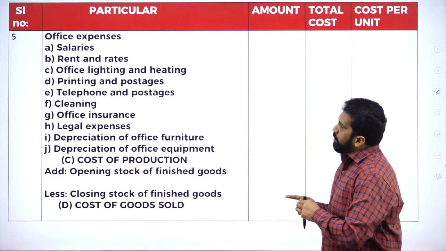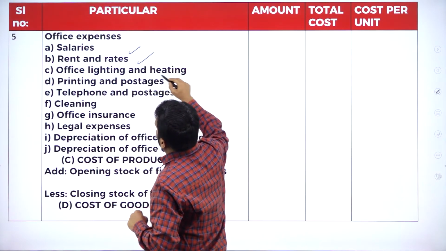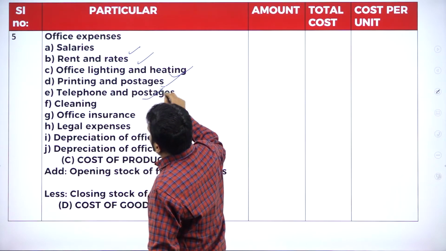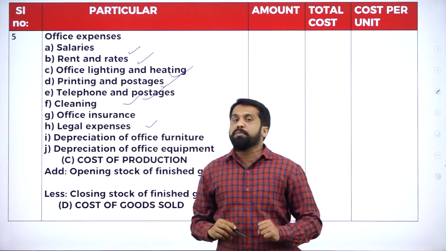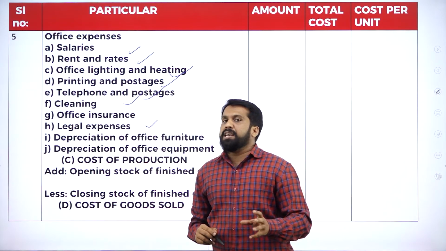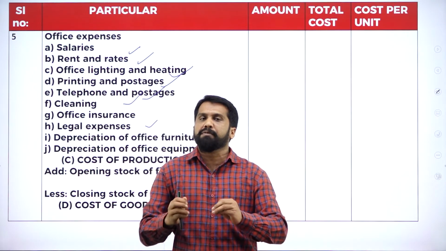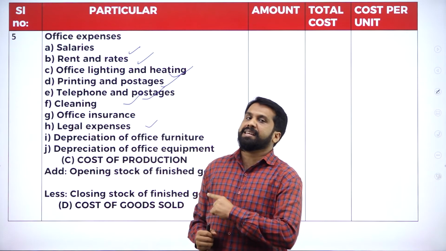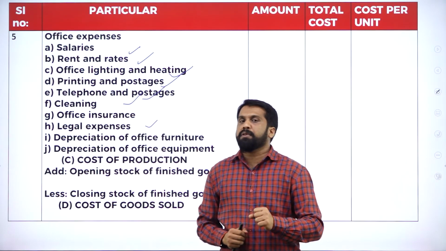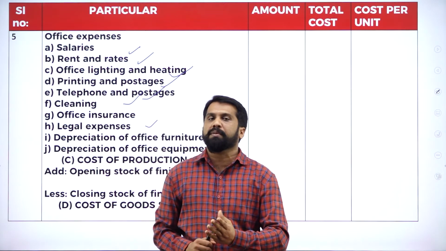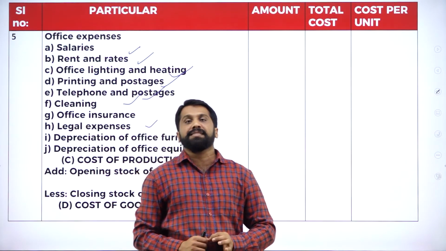Now, telephone expenses, salary, rent, office lighting, printing, telephone, cleaning, office insurance, legal expenses. What do you mean by legal expenses? If there is any dispute, you will appoint a lawyer. For the lawyer, we pay some amount. That is called legal expenses. If you want to notarize or authenticate any documents, you will go to the lawyer or to the company secretary, CS.